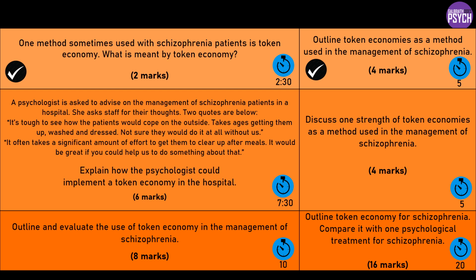So the psychologist initially would identify some desirable behaviours to target. These might be, judging from the quotes from the staff, patients getting up on time, patients getting washed themselves, patients getting dressed by themselves or dressed appropriately, or whatever's appropriate for them, to be honest. If they need support, fine. But some kind of appropriate behaviour around washing and dressing would be a good target behaviour.